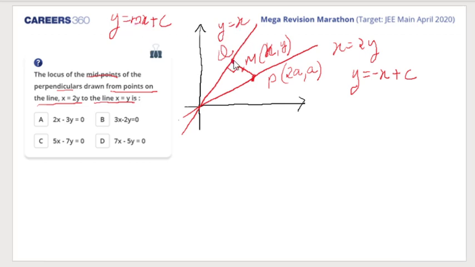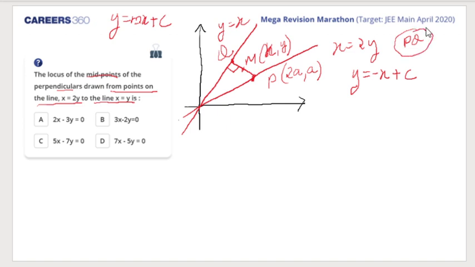So a line perpendicular to it would have slope minus 1 because m1 m2 is equal to minus 1. Right? So if the slope of a line is 1, the perpendicular line slope is minus 1. And c I'll have to add as a constant because there are so many lines perpendicular to it. So I have to give a parameter to it. So y is equal to minus x plus c is a line perpendicular to it. I'm eventually trying to find the equation of PQ.